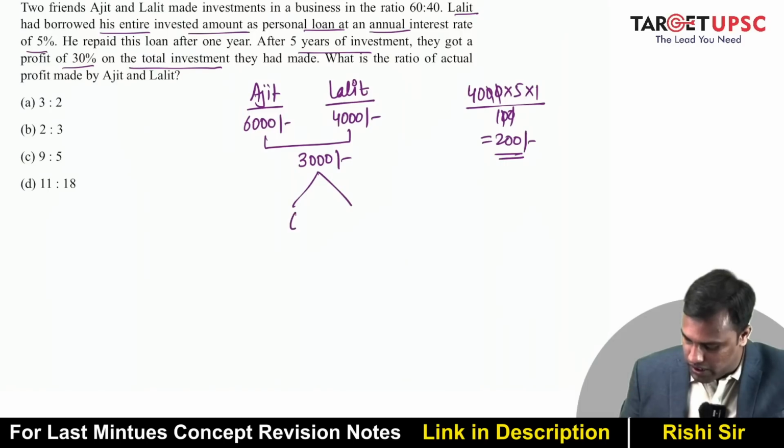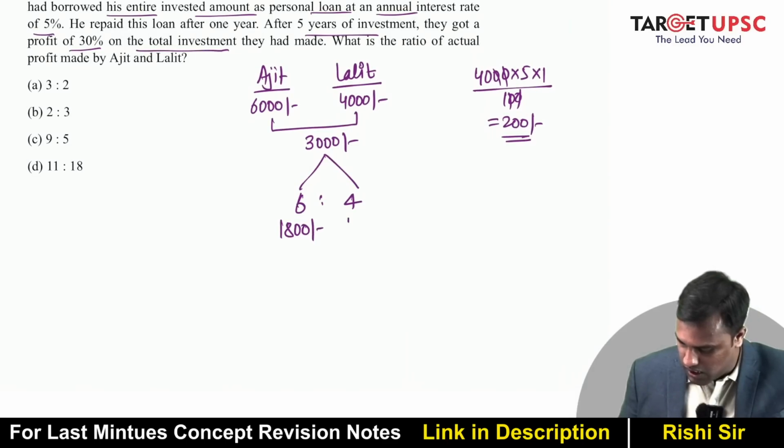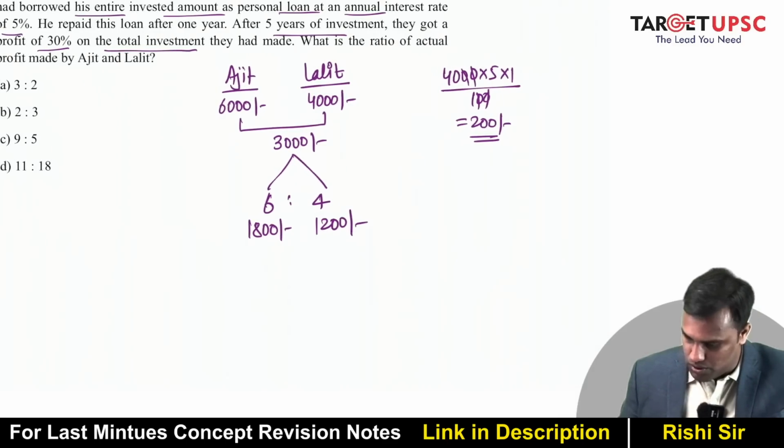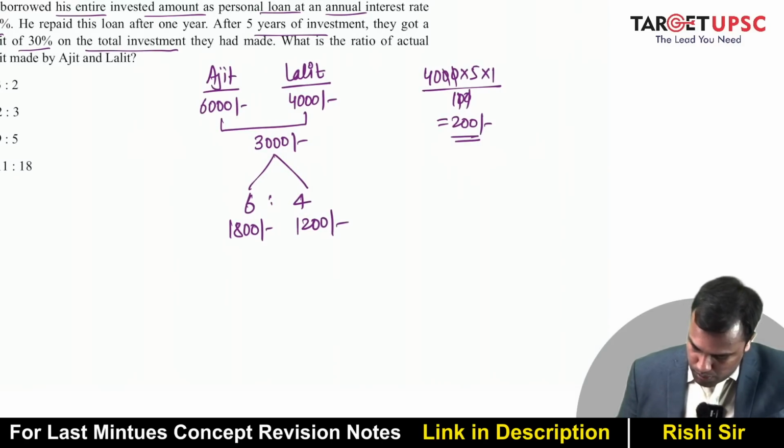So this will be divided in the ratio 6:4. So that will be 1,800 and 1,200. So this is the ratio in which profit will be divided. Actual profit will be what?